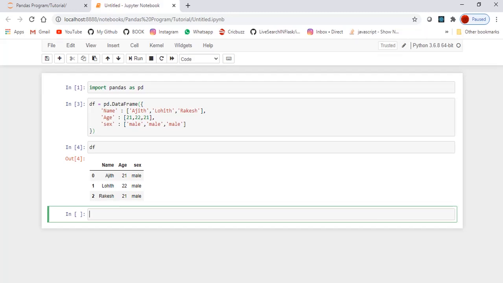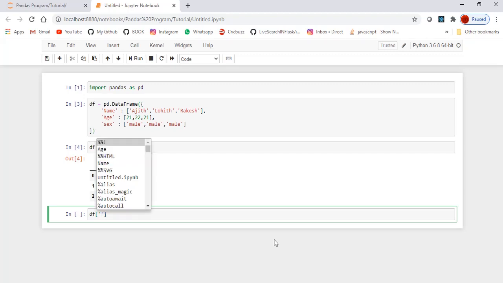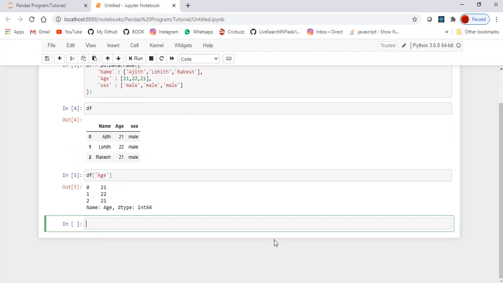I am just interested in working with the data in the column age now. When selecting a single column of a pandas DataFrame, the result is a pandas Series.